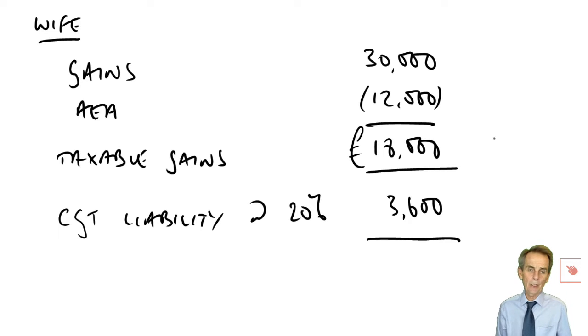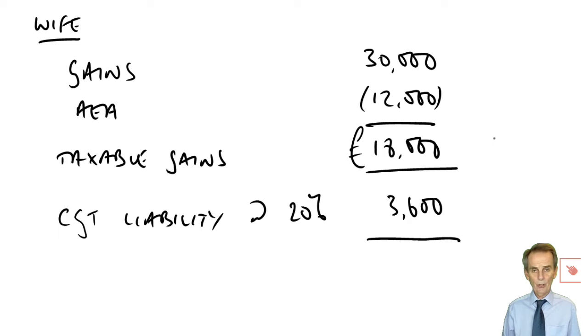While during this self-same tax year, the husband doesn't have any taxable gains, is therefore wasting, not yet using, his AEA, and if he did make taxable gains, his taxable gains, at least to begin with, given his level of taxable income, would be taxed at 10% instead of 20%.